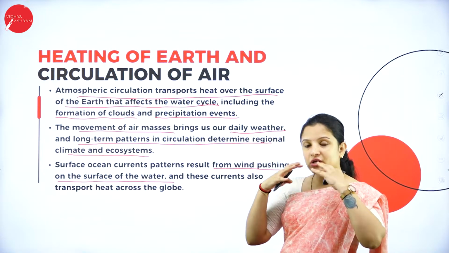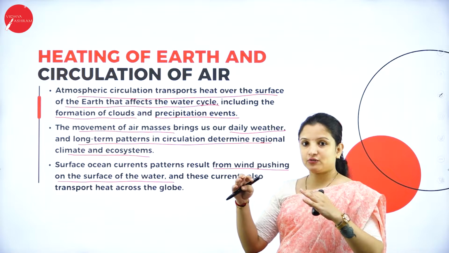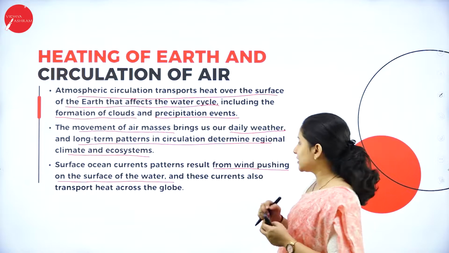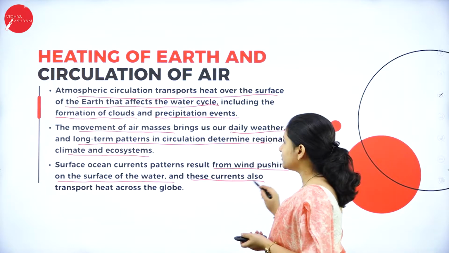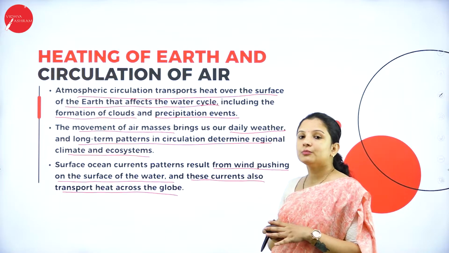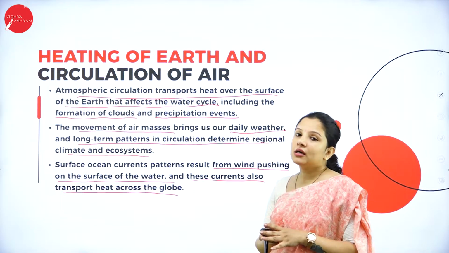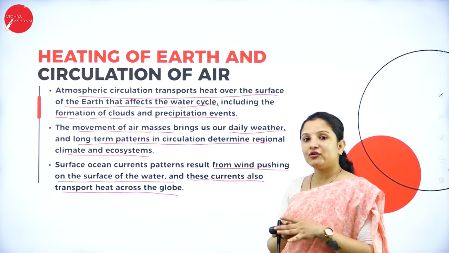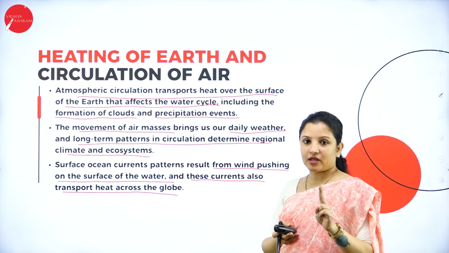So, how much air is circulating on the surface water will decide the wave of the ocean or the surface ocean current, and these currents also transport heat across the globe. So that is how, because of the water also, the heat gets circulated around the globe. So therefore, at the end of the day, two factors are very important here.